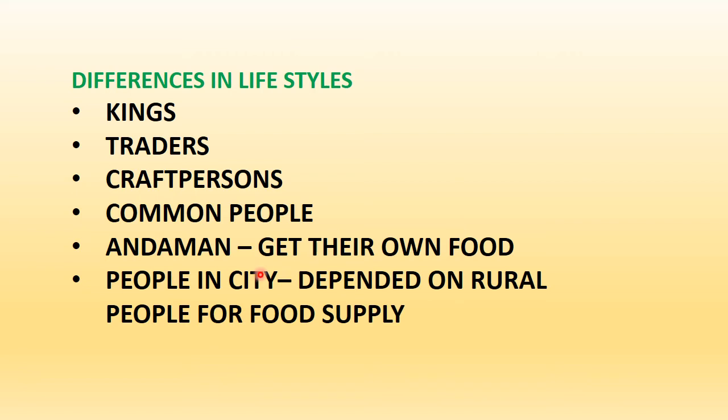But the people who were living in cities depended on rural people for their food supply, because agriculture would take place only in the villages and the rural sector. So they were dependent on this. This was again one of the factors that we consider when we study history.